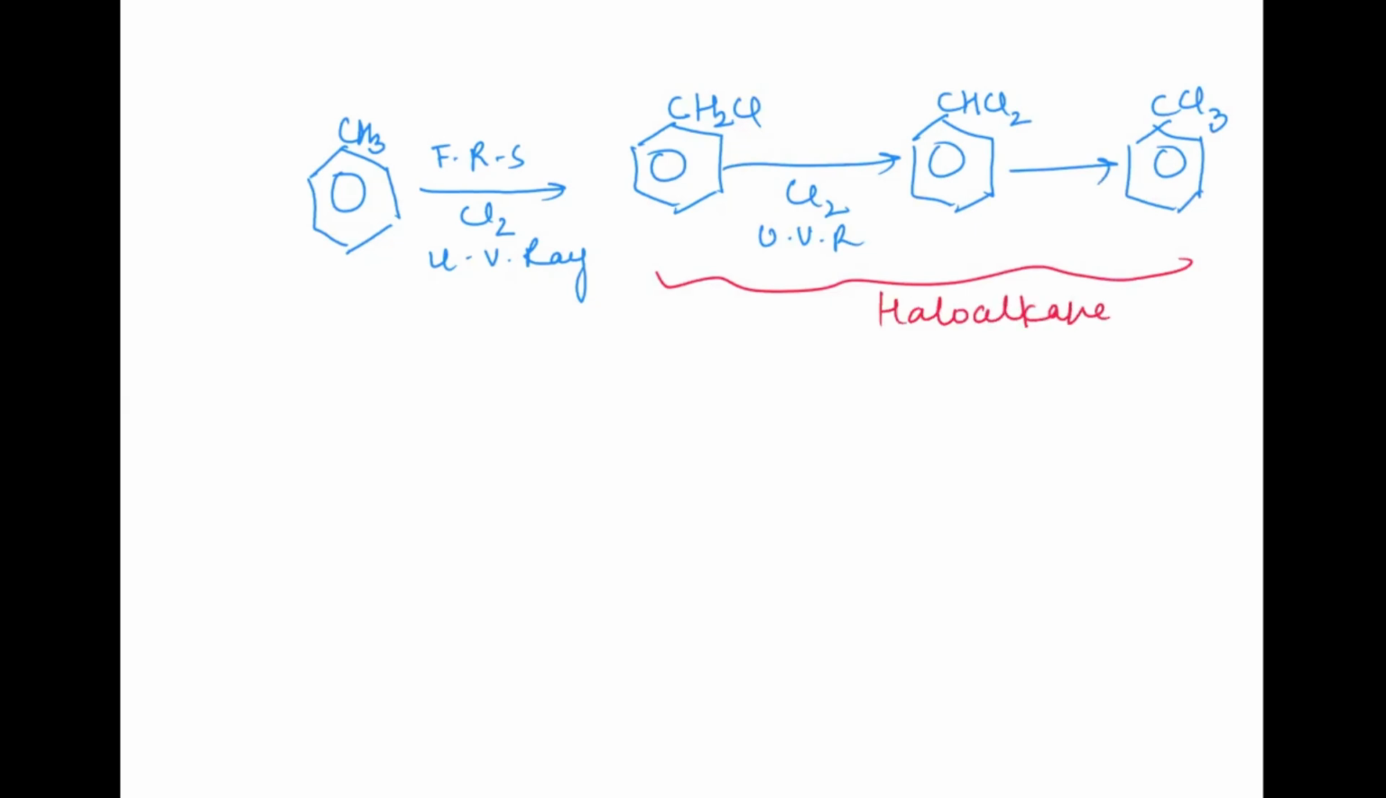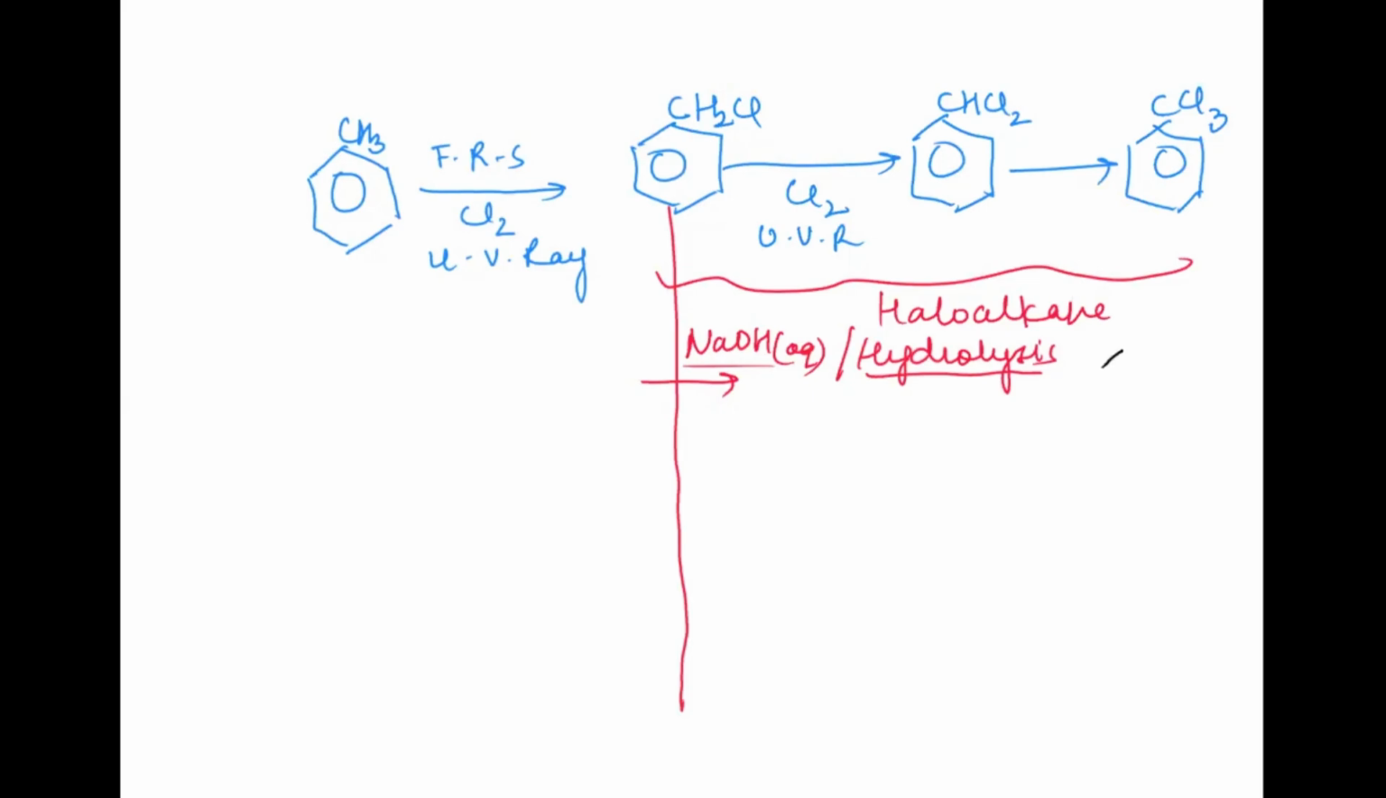And try and recall the reactions of haloalkanes. So if we talk about this particular haloalkane, can it react with aqueous NaOH? Basically, this is known as hydrolysis. The hydrolysis which a haloalkane undergoes will give you an alcohol. So if this compound reacts with NaOH, we will be getting an alcohol where CH2Cl2 will convert into CH2OH. The Cl part will be substituted by the OH part. So this is going to give us phenyl methanol.